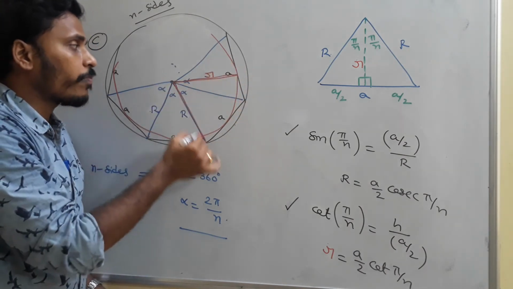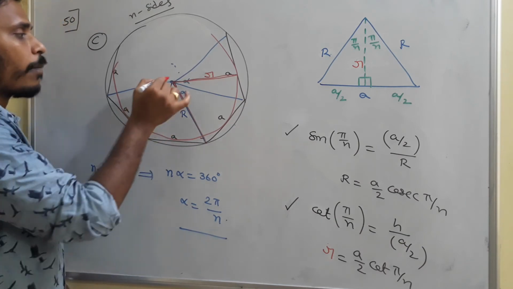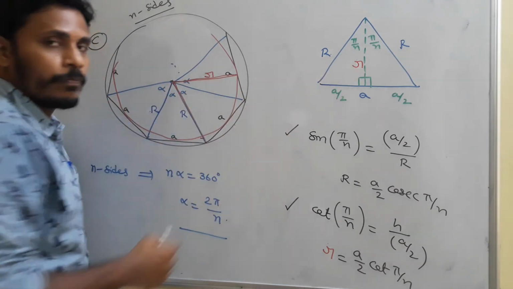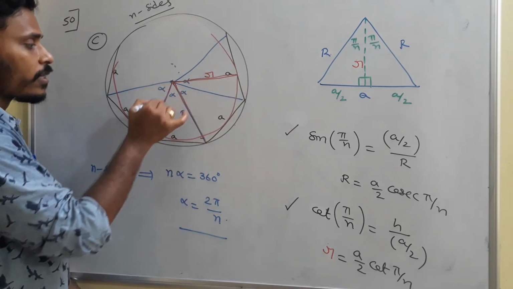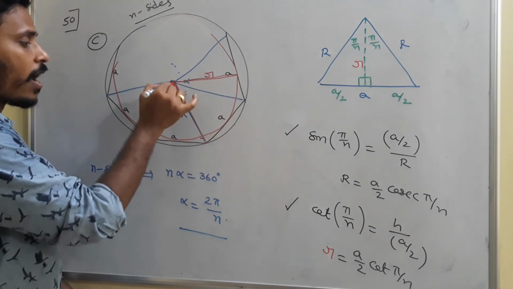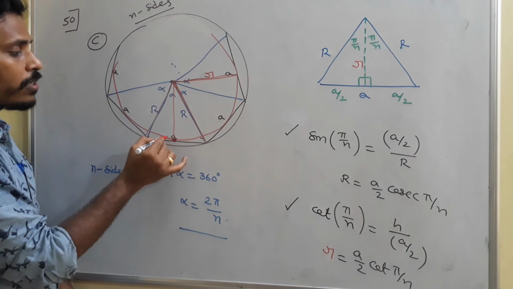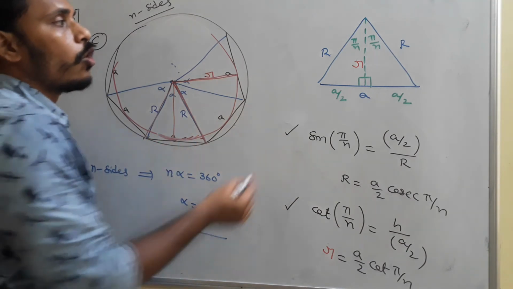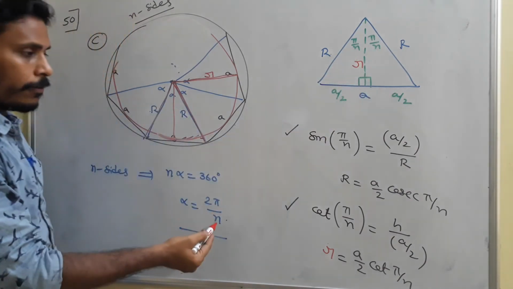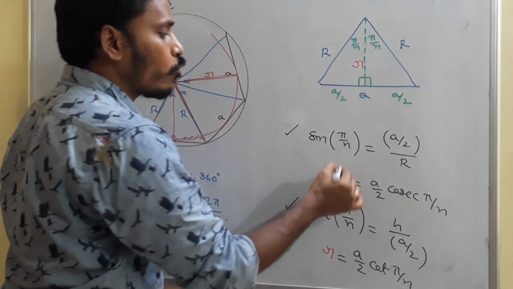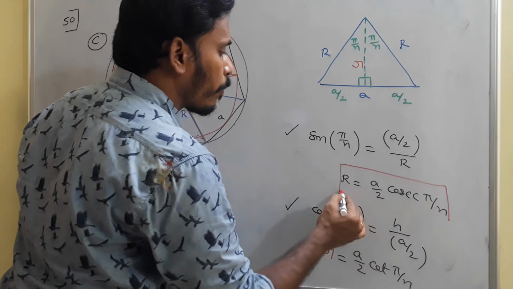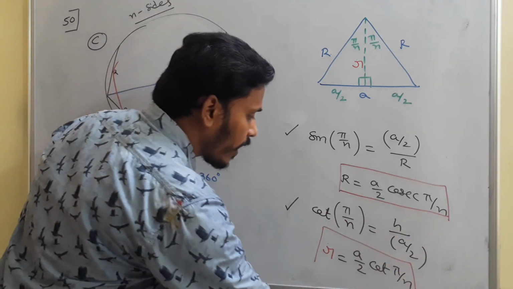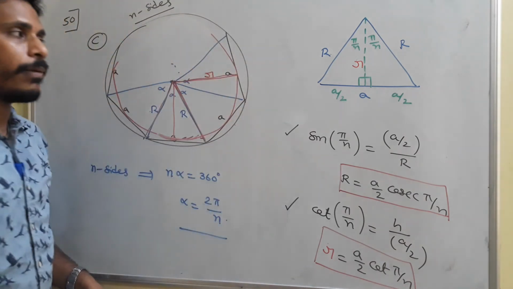This capital R, this small r and everything will occur in a triangle, so that one particular triangle I will show for you. In this triangle, this is capital R, this is capital R, and in the middle we have small r, because here is the point where the red color circle is touching the side. So this is pi by n, pi by n. From there it is very easy to calculate the circumradius of a regular polygon as a by 2 cosecant pi by n, and the inradius of a regular polygon as a by 2 cot pi by n.